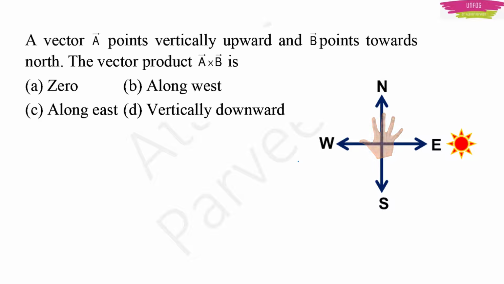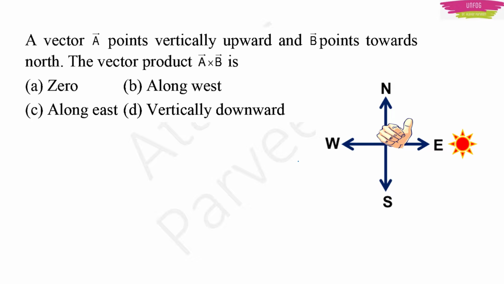If I have a hand here, see, the vector A is pointing vertically upwards, okay, and B is pointing towards north. Then what is the remaining direction? The remaining direction is west, right? So if it is upward, it should move from north to west only. So this is the direction of the vector.